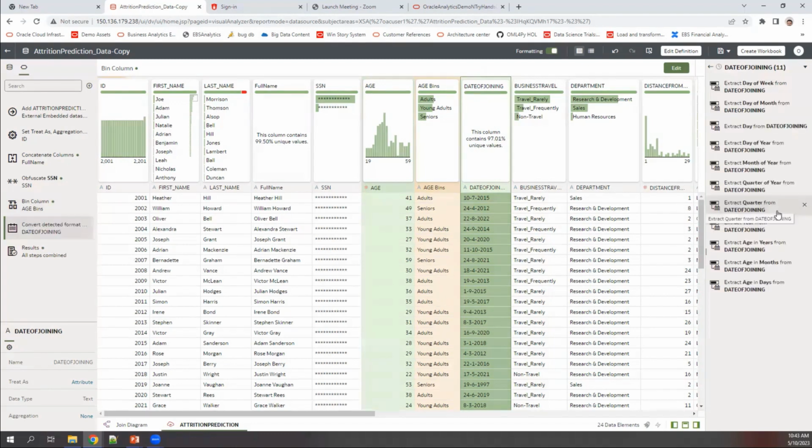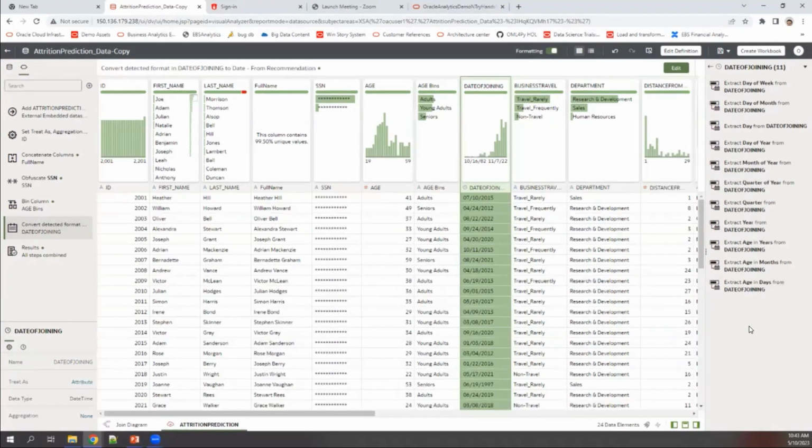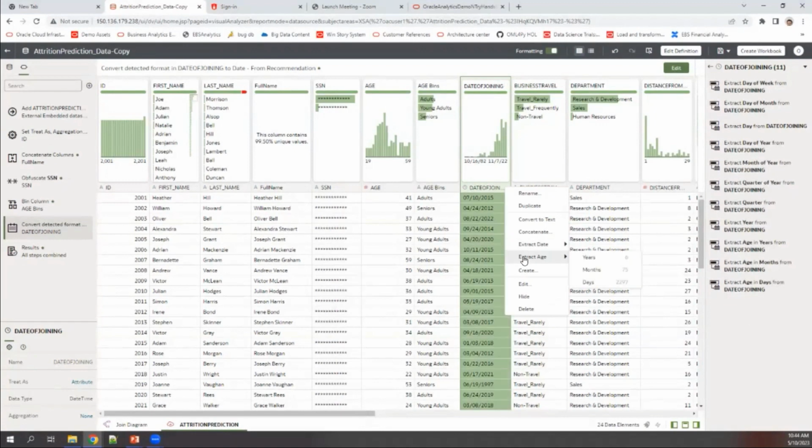I select this option. The moment it gets changed to date, the system is now providing me a whole lot of recommendations which I could use to augment my date column further. Let's say I want to extract years or age of the employee during the stint in this organization. I could do multiple things. So for that purpose, I will select this date of joining again. For whatever changes you may want to do, you click on the kebab menu on the second part of the screen, and then say extract age, in years basically.